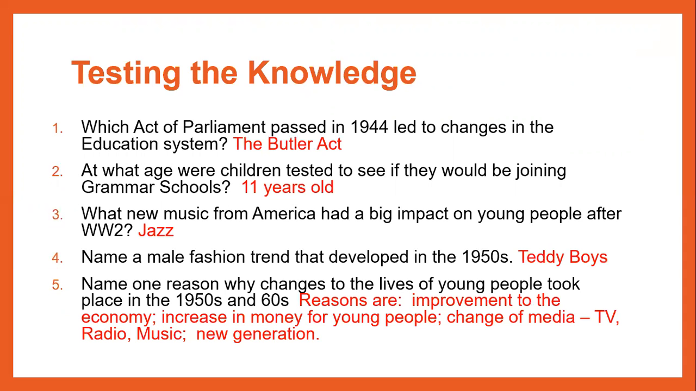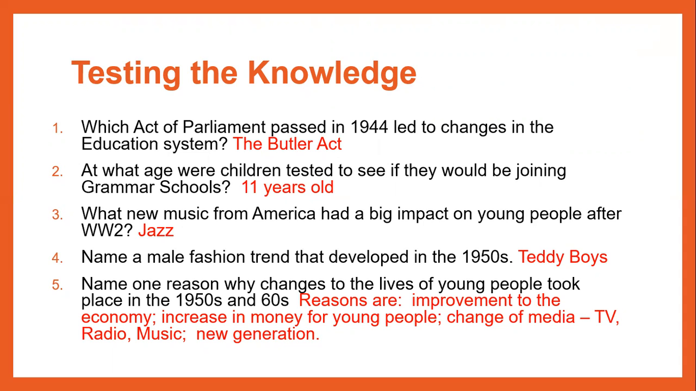Let's go through them. Okay, so question 1, the Act that Parliament passed in 1944 that led to the changes in the education system is known as the Butler Act. Number 2, what age were children tested to see if they were joining grammar schools? It's called the 11 plus, so you're 11 years old. Number 3, what new music from America had a big impact on young people after World War II? It's jazz. Number 4, name a male fashion trend developed in the 1950s. They were the Teddy Boys.